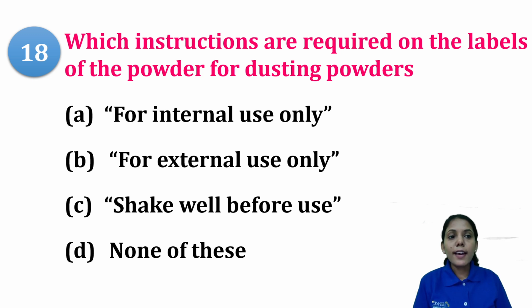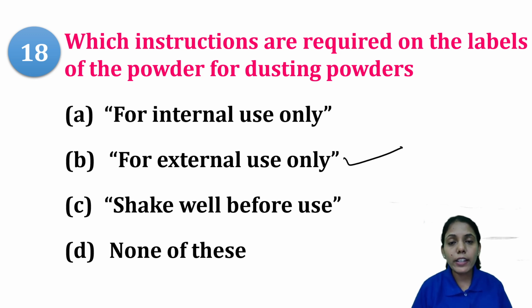Which instructions are required on the labels of the powder for dusting powders? Depending upon the specific dosage form, some instructions you might have seen, like protect from light, shake well before use. There is a certain reason behind it. We are using shake well before use for suspension because that gets settled. Dusting powder is not for internal use, it is for external use. So we have to give the instruction that this is only for external use.